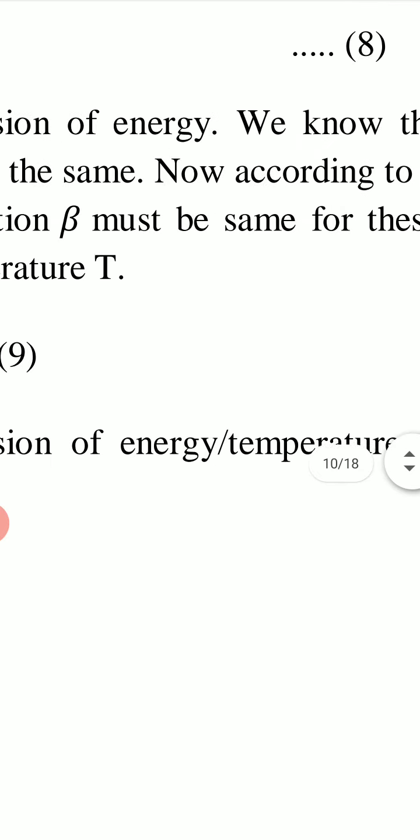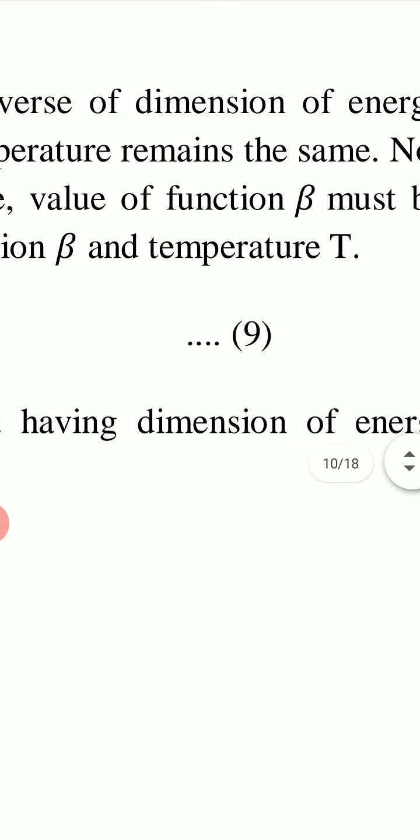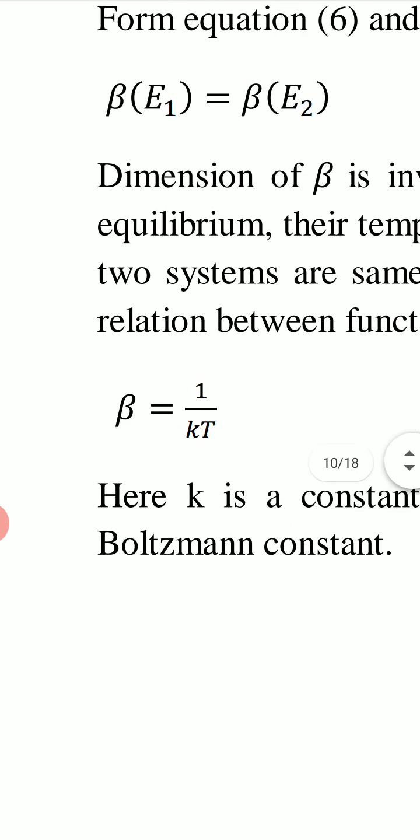So we write the following relation between function beta and temperature T. When two systems are in thermal equilibrium, their temperatures are same, and we have found this condition that the value of beta will also be the same. So we relate beta with temperature T in this way.